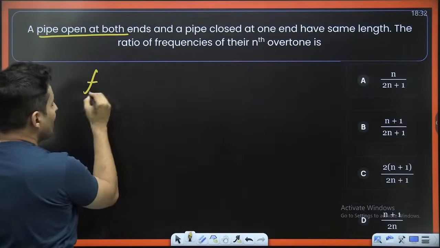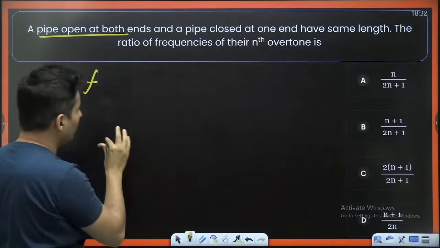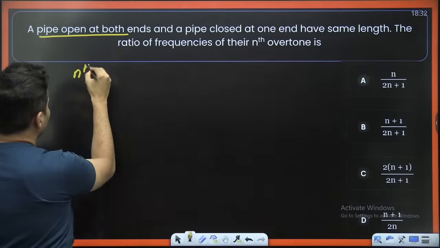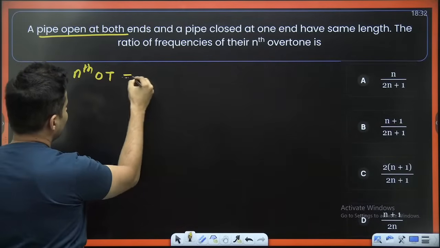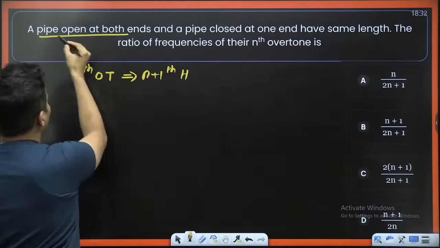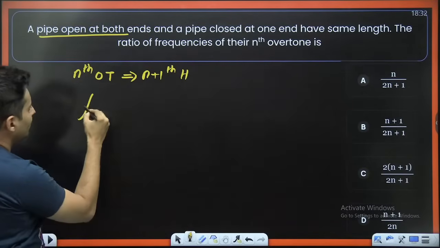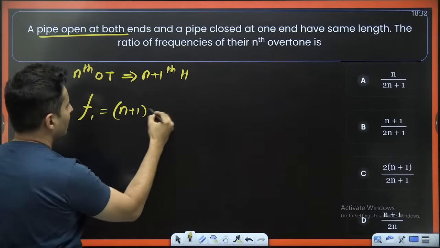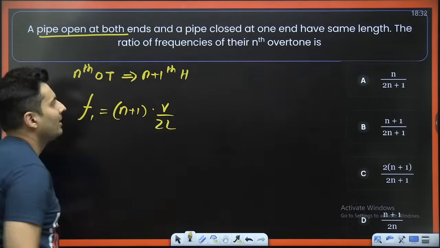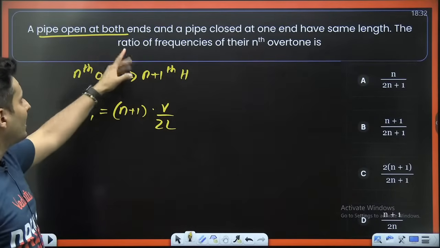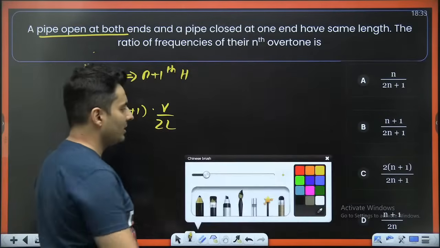So the frequency of not the harmonic but overtone, because remember nth overtone is actually n plus 1th harmonic for a pipe open at both ends. So the frequency will be nothing but n plus 1 into V divided by 2L. That is the formula, guys, for the frequency of the pipe open at both ends.